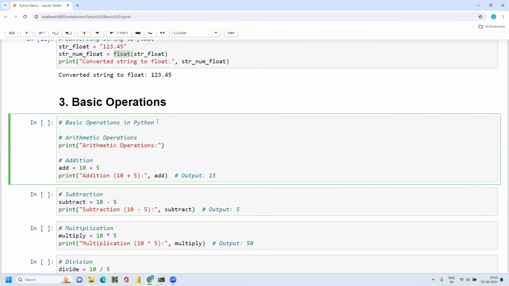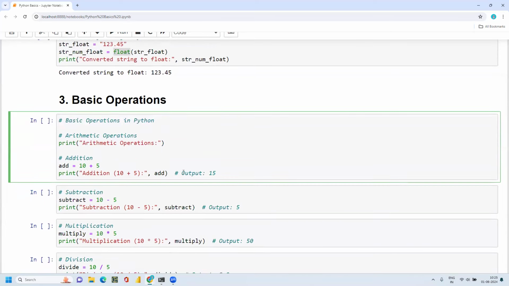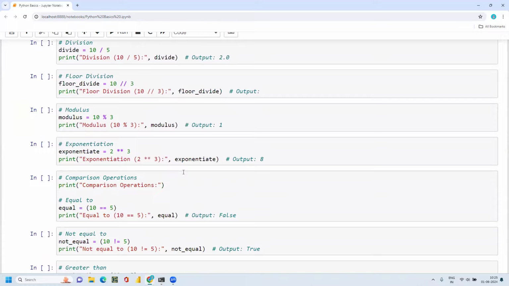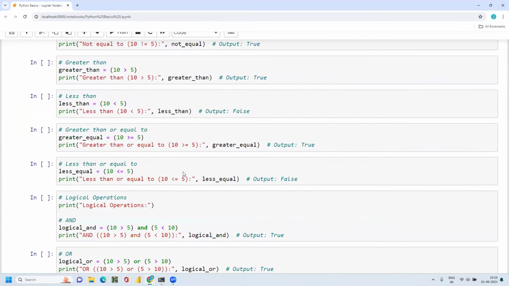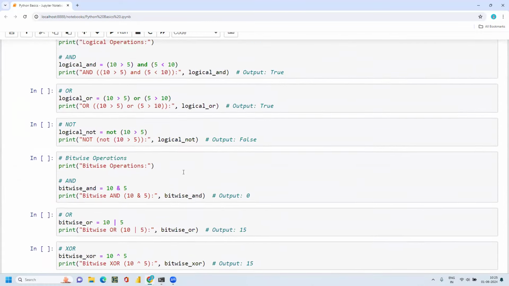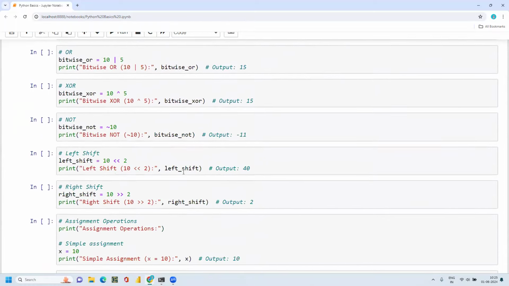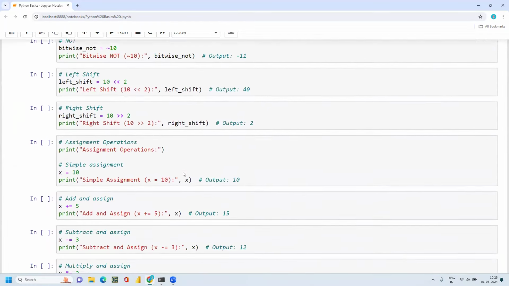Now let's jump into the next topic, basic operations like arithmetic operations, logical operations, bitwise operations, and assignment operations.